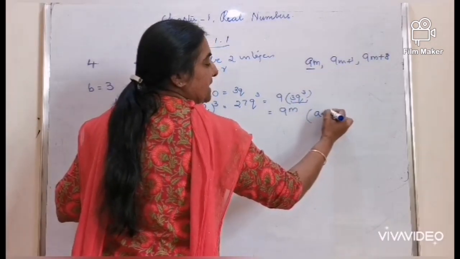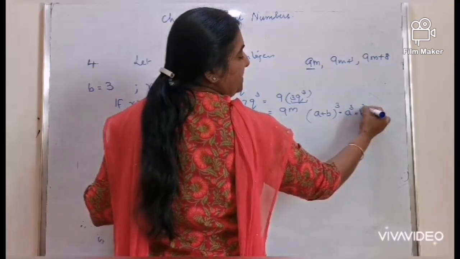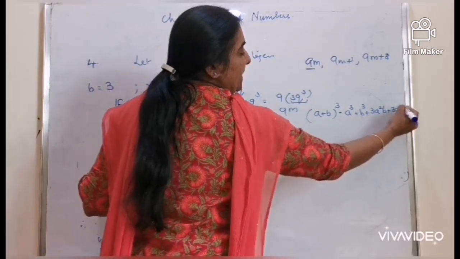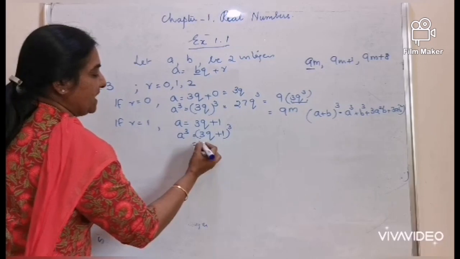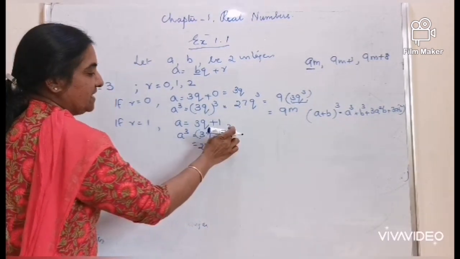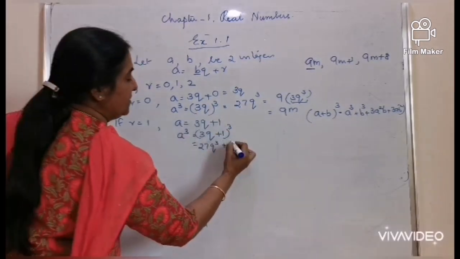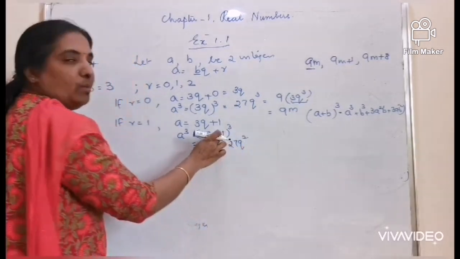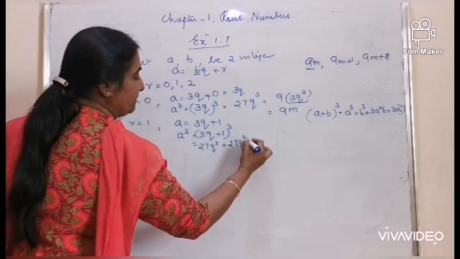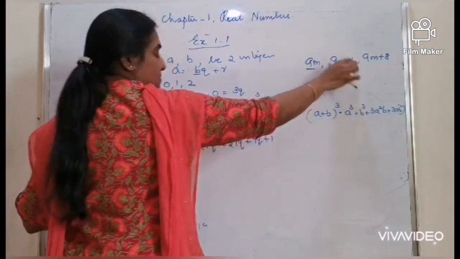Apply the identity a plus b the whole cubed as a cubed plus b cubed plus 3a square b plus 3ab square, which can be written as 27q cubed plus 3a square b, 3 into 9, 27q square into 1 plus 3ab square, 3 3s are 9q plus 1. Again 9m plus 1.